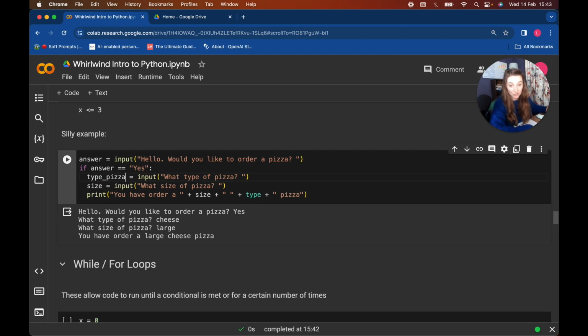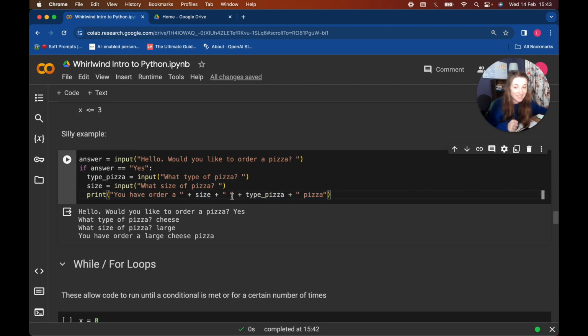You can see that's why it was green. So I'm just going to use an underscore and pizza. So this is something we call snake case, just in case you're interested. So in Python, instead of having capital letters like you might have in other coding languages, we tend to use an underscore in between words and variable names and things. It's called snake case, which works because it's Python. I then am going to ask what type of pizza and what size of pizza, and then the final thing we're going to print out is what you've ordered.